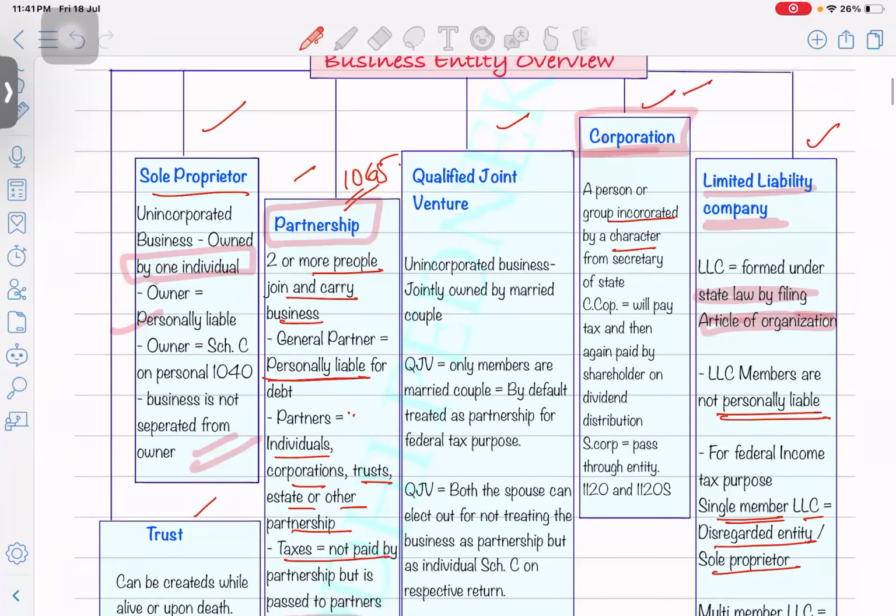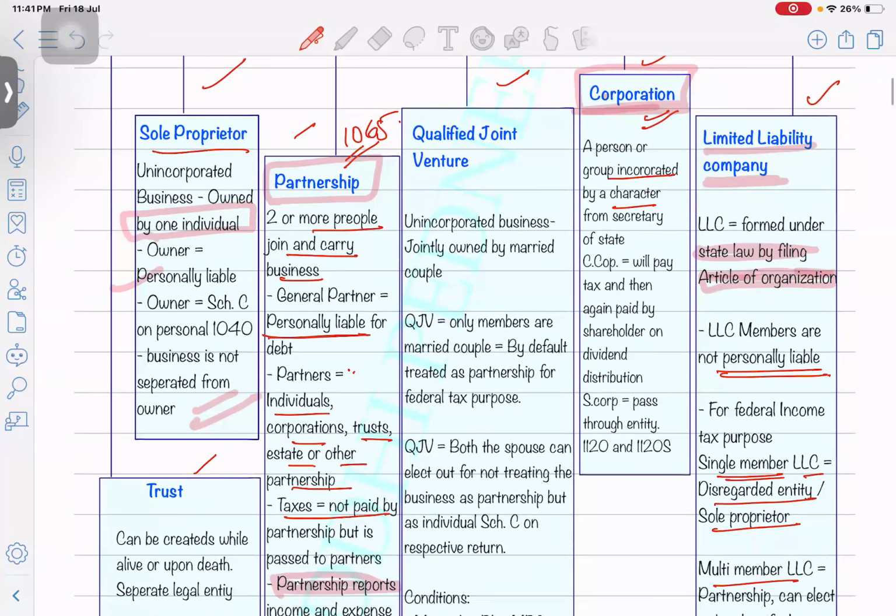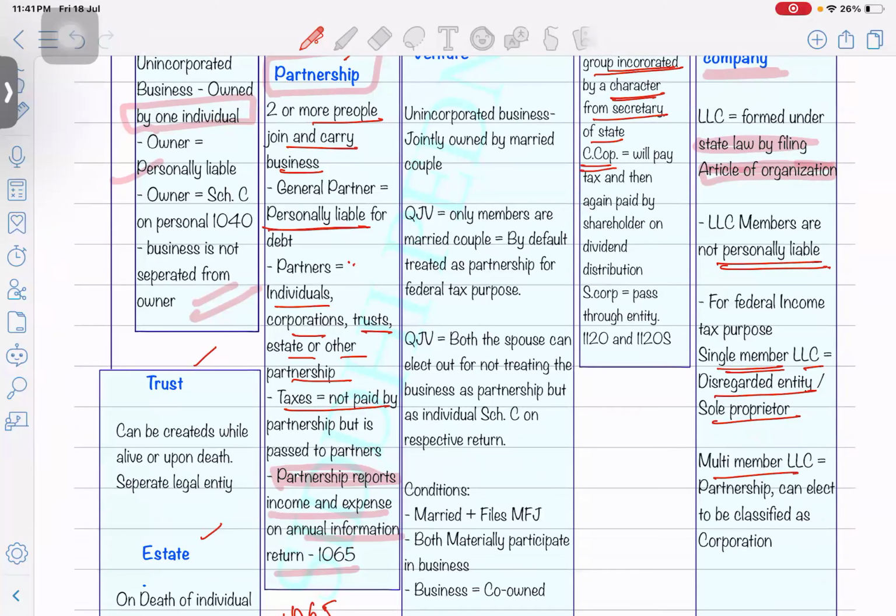Okay. Next, what's the difference between C corporation and S corporation? Mainly, the S corporation is a small entity. It has up to a maximum of 100 members. As soon as your members exceed 100, your S corp election will get revoked. Okay. So here, a corporation incorporated by the charter from the Secretary of State is considered as a C corp, and it is not a pass-through entity.